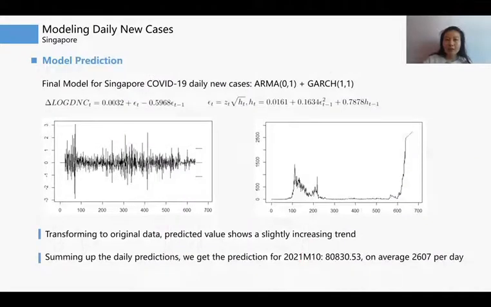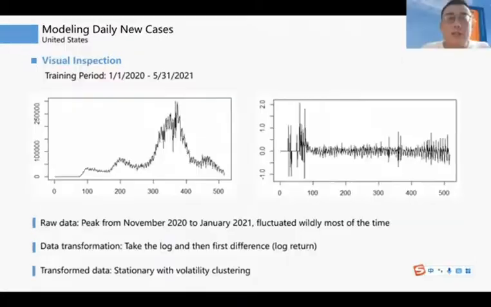The final step is to make the prediction for October. Transforming to original data, predicted value shows a slightly increasing trend. Summing up the daily predictions, we get the prediction for October, which is 80,831.